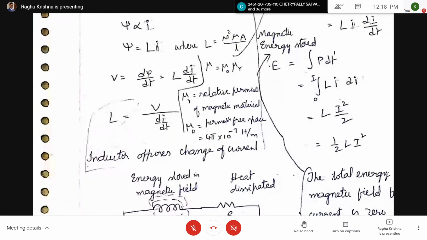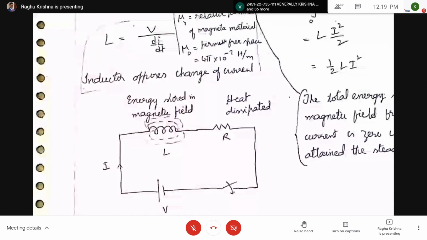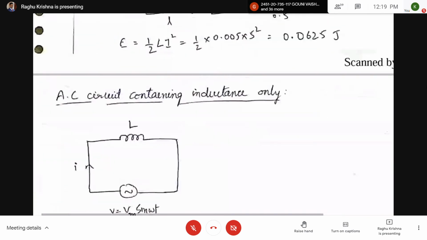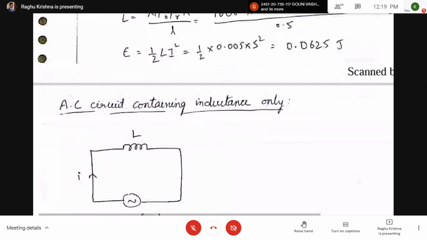for the DC circuits, you are going to study transients in another subject. In that subject, you are going to study everything in detail.